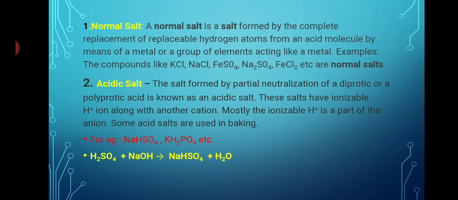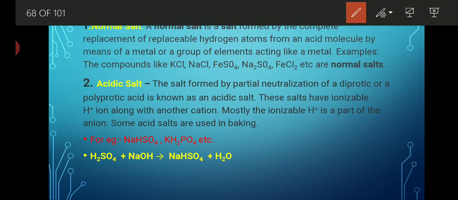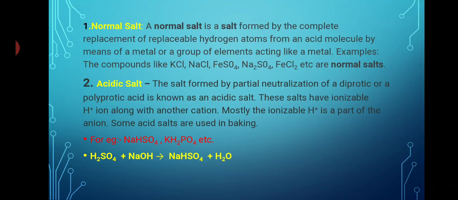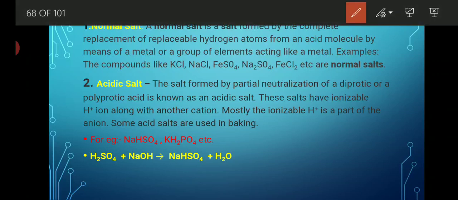Normal salt. What is normal salt or neutral salt? Normal salt is a salt which is formed by the complete replacement of the hydrogen atoms of an acid molecule by a metal or a group of elements acting like a metal. Examples: compounds like KCl, NaCl, FeSO4, Na2SO4, FeCl2 are all known as normal salts.